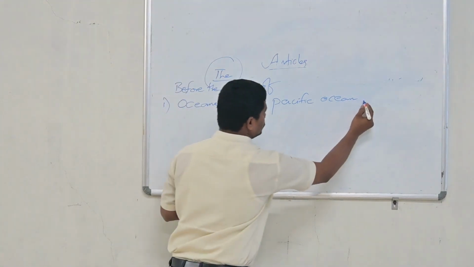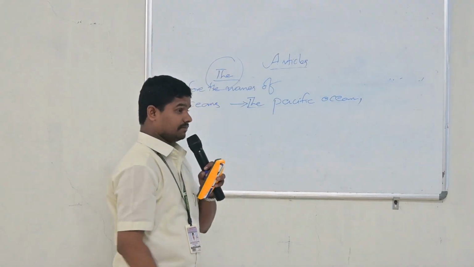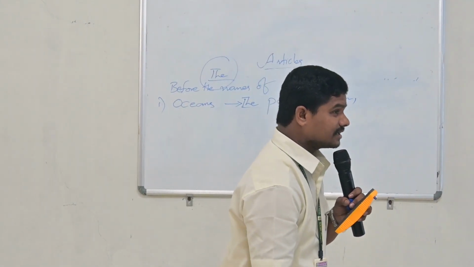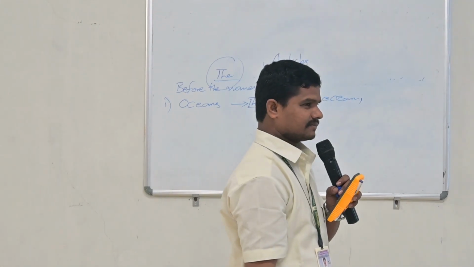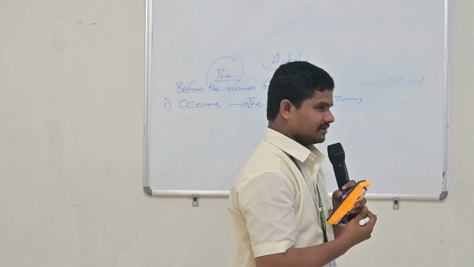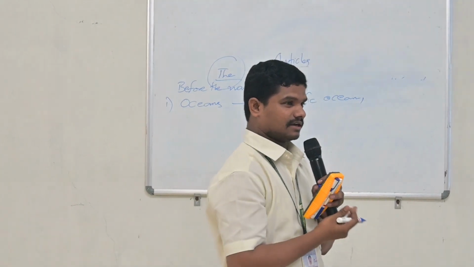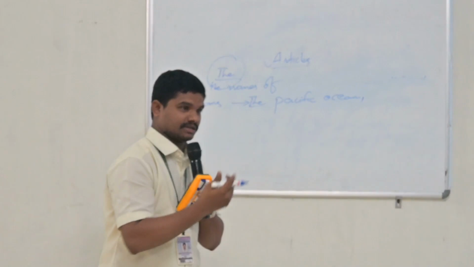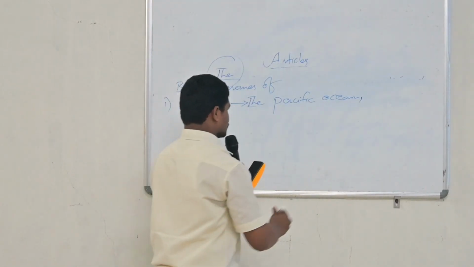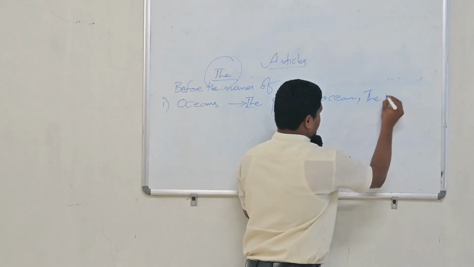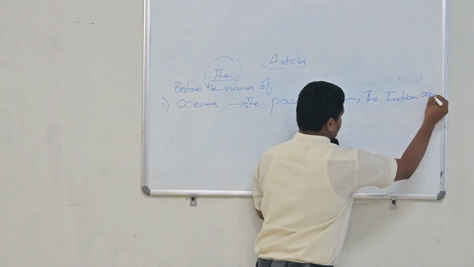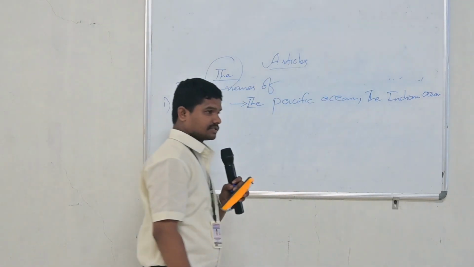And next one, can you please tell me another ocean name we have across the world? It's not a sea, sir. What is another ocean? For example, the Pacific Ocean. The Indian Ocean. Right, very good.